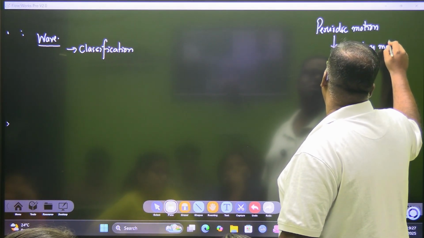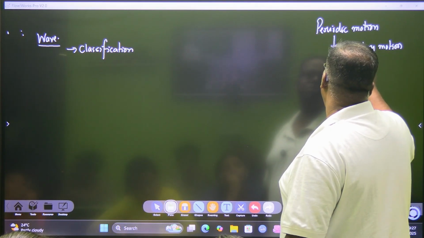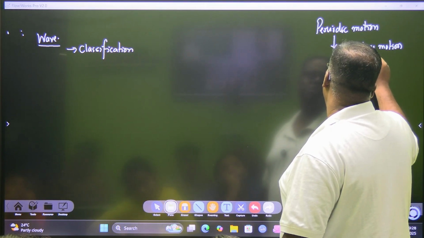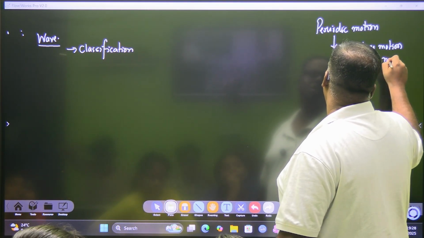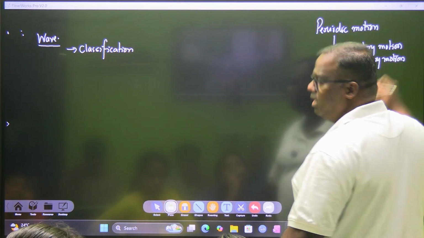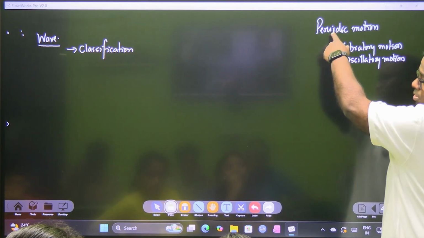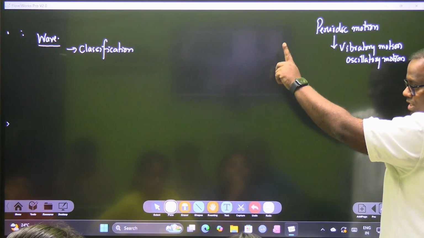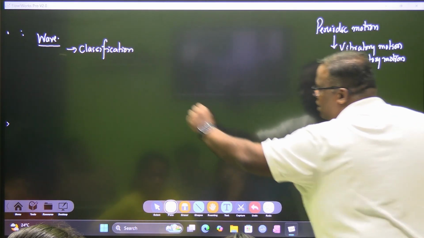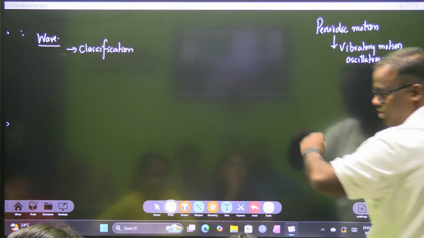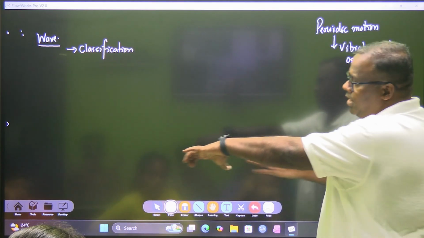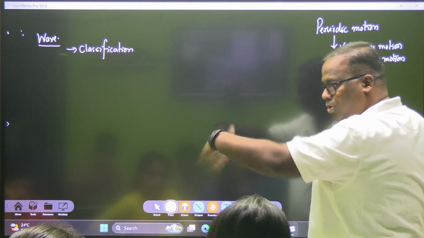Vibratory motion. One more name for this is oscillatory motion, the pendulum-type motion. Is it a periodic motion? Yes, I know. Every 1 second it is going to come. It's a periodic motion. Rotational is different. Oscillatory is different. Oscillatory is when you oscillate across a mean position. When you are cutting with a hacksaw blade, that is periodic motion.